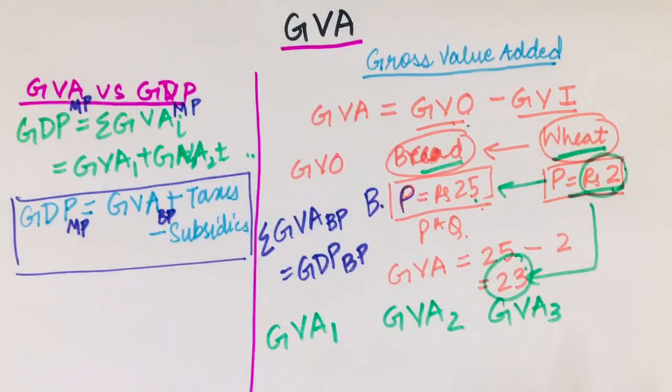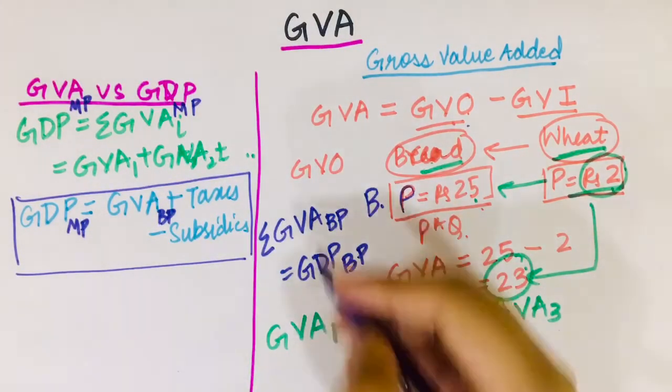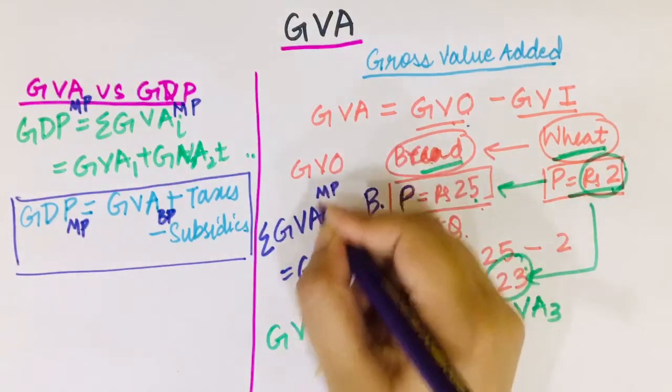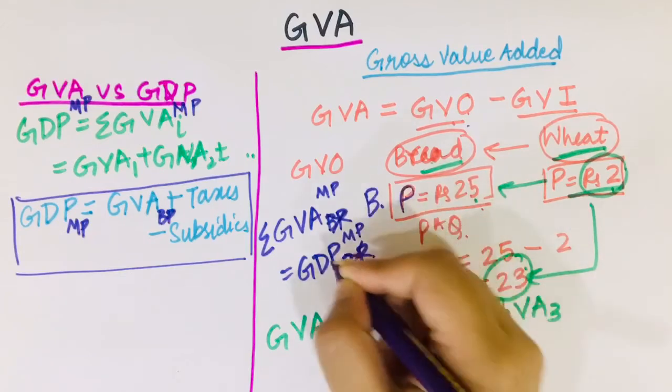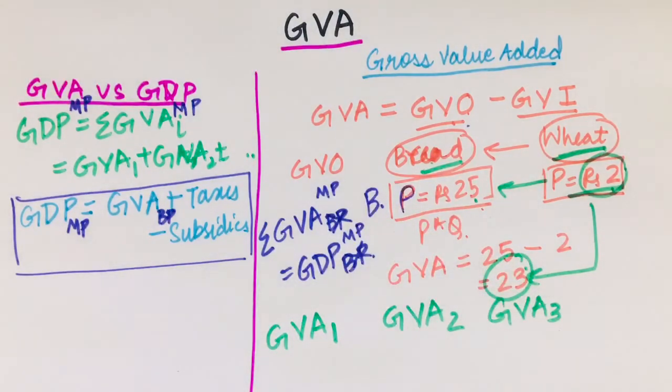But however, if all this calculation is done at market price, I get GVA at market price, and here I get GDP at market price. So it all depends on whether this formula is used for basic prices or market price. So the first formula is clear. Now the second is just the relationship between basic prices and market price.